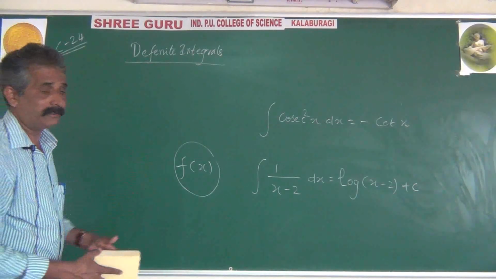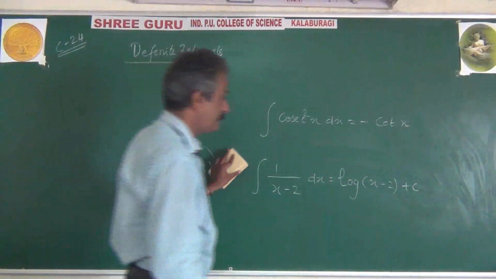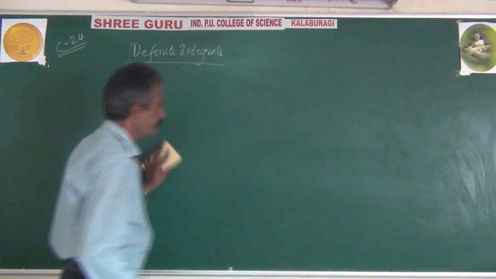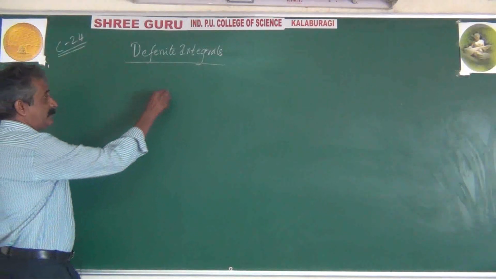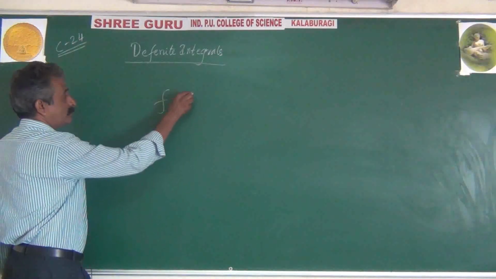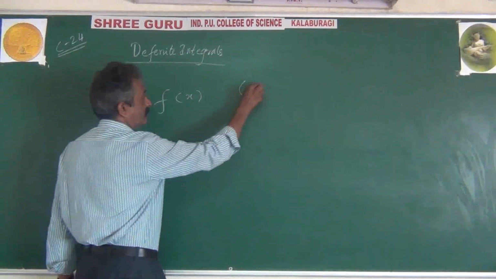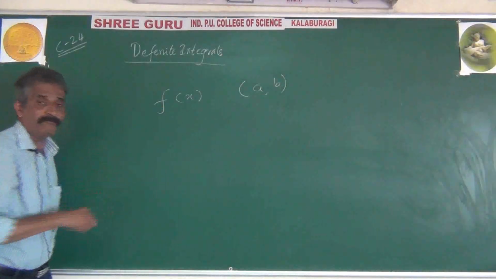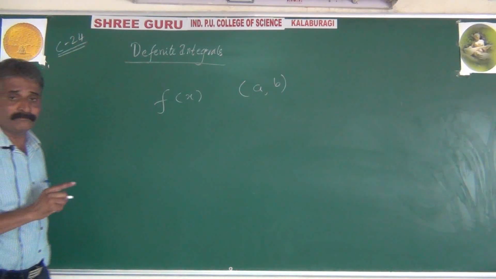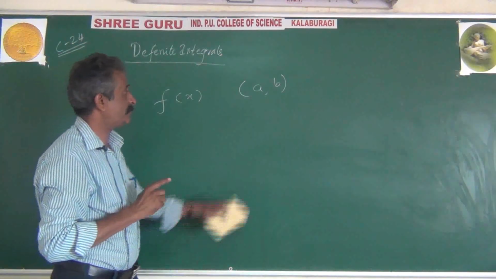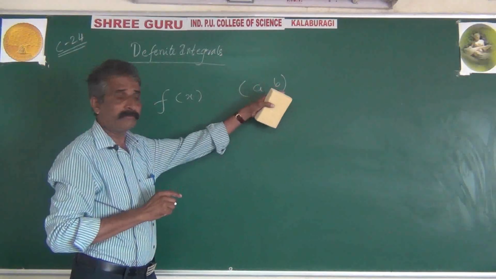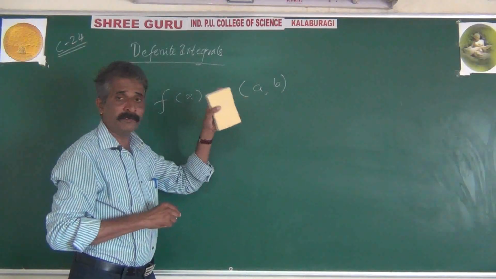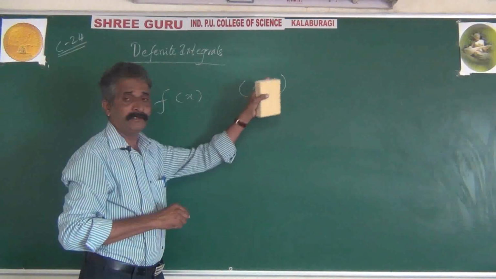Let's define definite integrals in this manner. See, let f of x be the continuous function defined on the interval a, b. Means the value of the function is a real number for all the values of x in the interval a, b. As good as the function is continuous for all the values of x in between a and b.